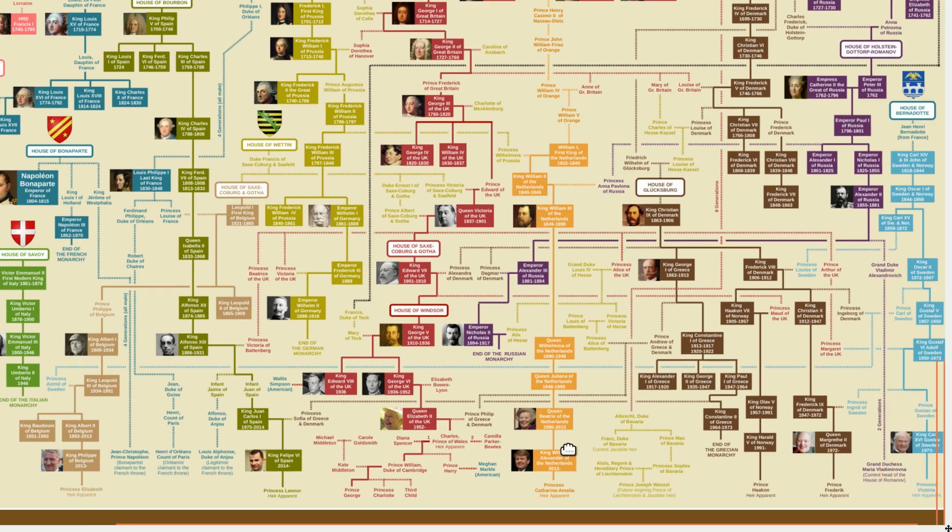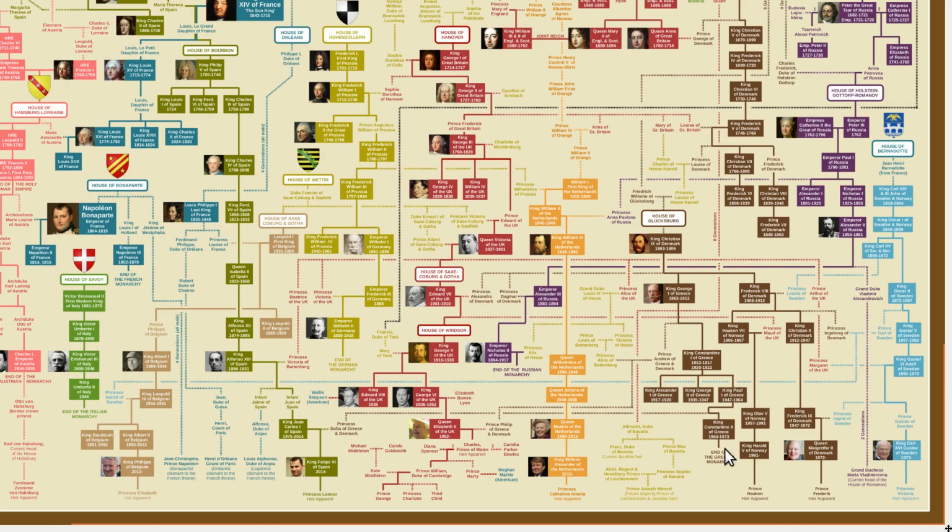So there you have it, all 7 current kings and queens of Europe. All have a connection with each other and to Queen Elizabeth II through their various ancestors.